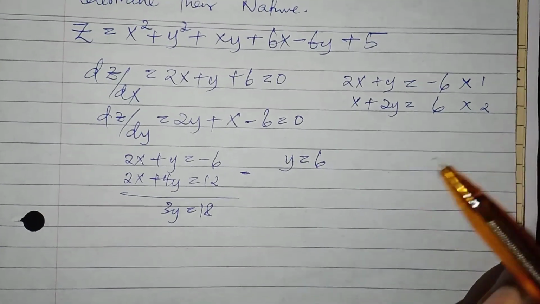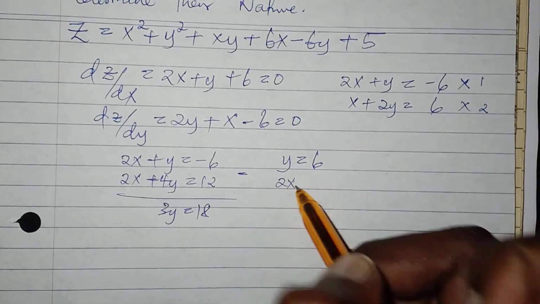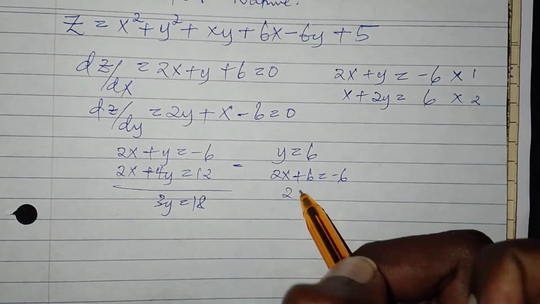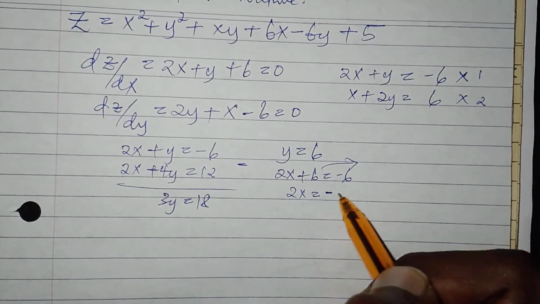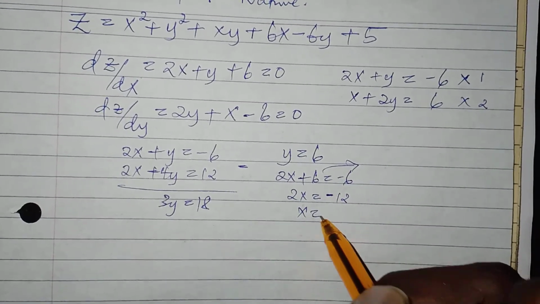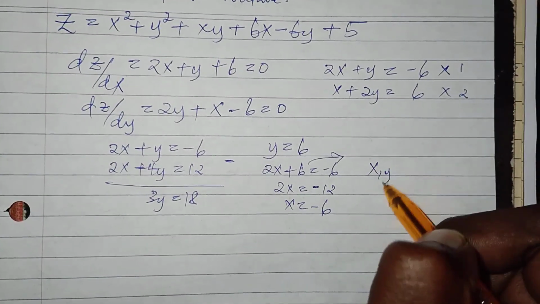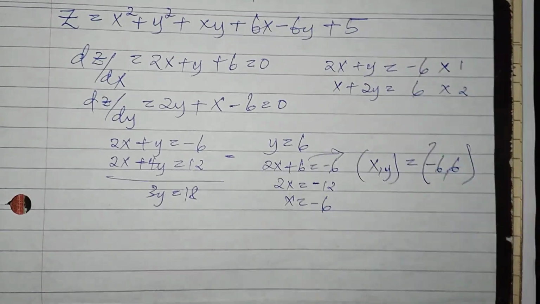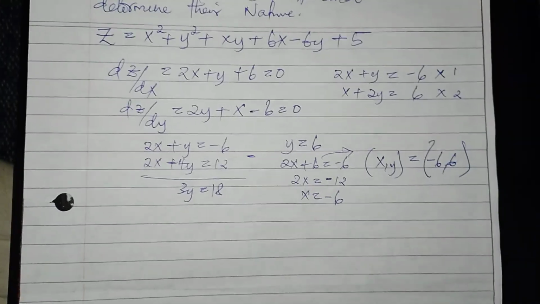If y is 6, then replacing in one of the equations, we have 2x plus 6 equals negative 6. 2x is equal to negative 12. So your x is negative 6. So you have one of your stationary points (x, y) of (negative 6, 6). Stationary point, you have (negative 6, 6).